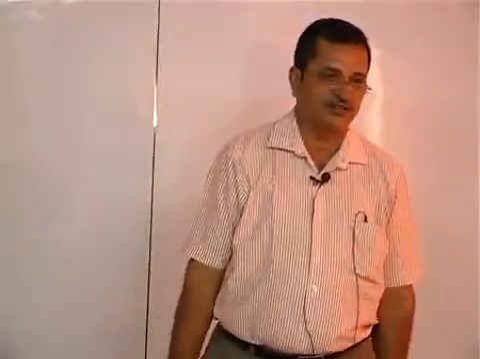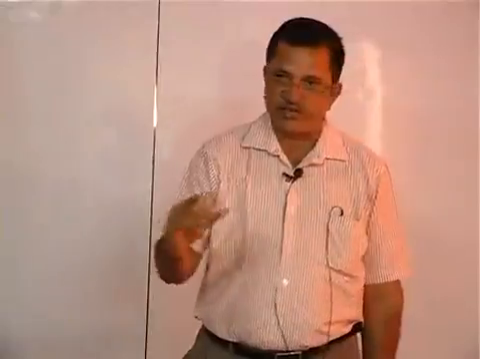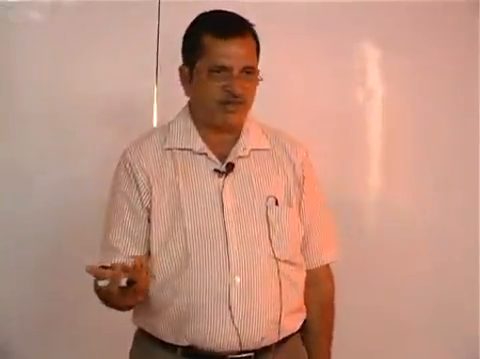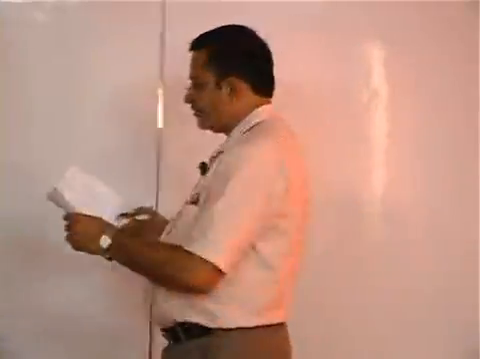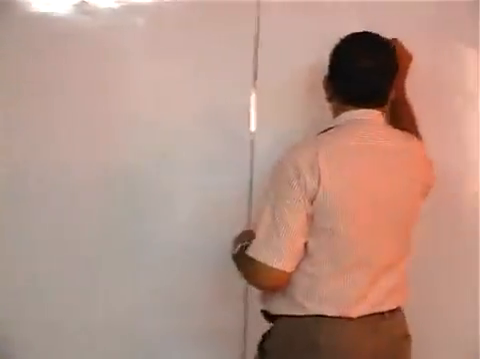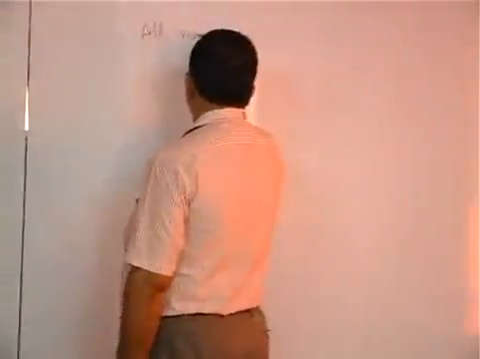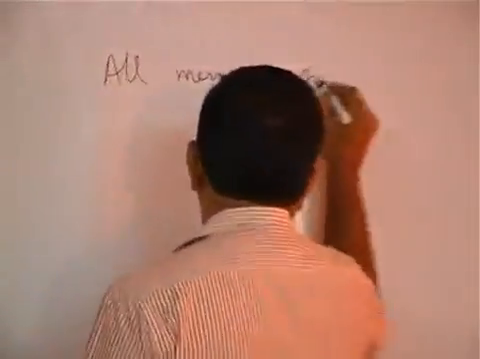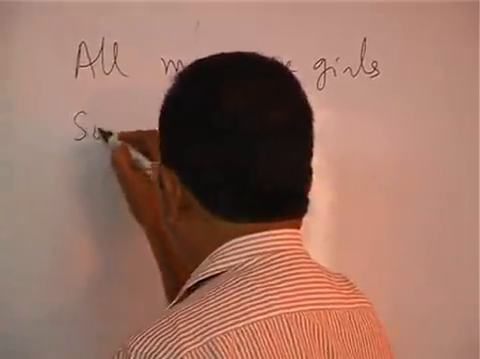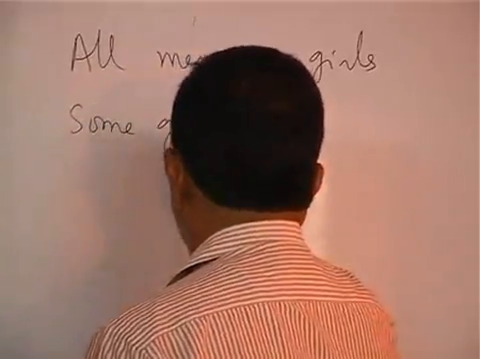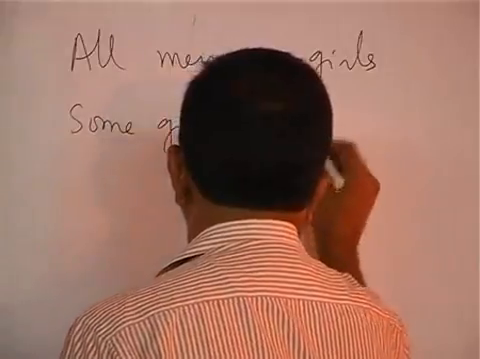Direct conclusion should not contain the middle term. Understood? If you take the converse, the middle term naturally will be there. It's a part of the statement, is it not? Example: all men are girls. Some girls are students.